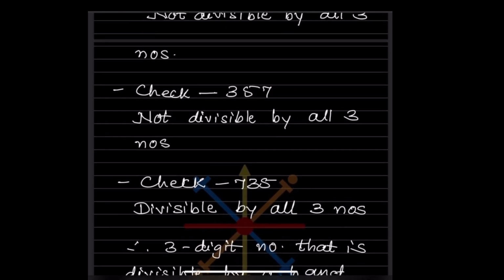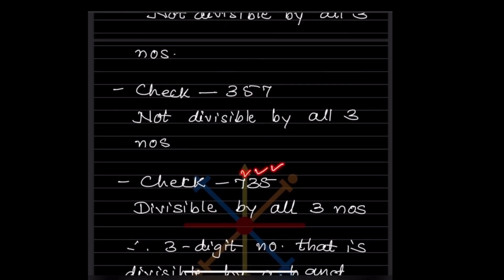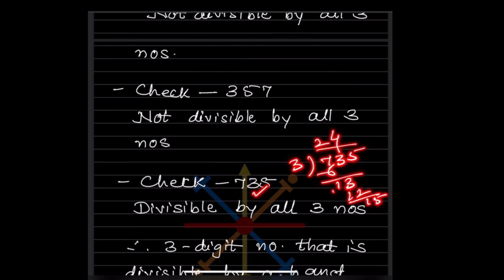Now if we take 735, we'll see for 7. 735 will be divisible by 7. You can check with that one. Then with 3, 735 by 3: 3 2s are 6, 13, 3 4s are 12, and this will be 15. 3 5s are 15.